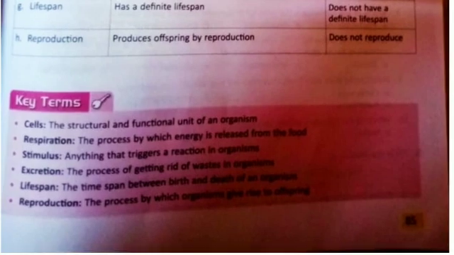What is a cell? The structural and functional unit of an organism. What is respiration? The process by which energy is released from food. A stimulus: anything that triggers a reaction in an organism.